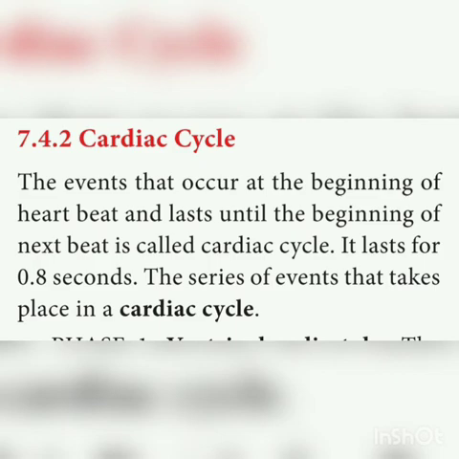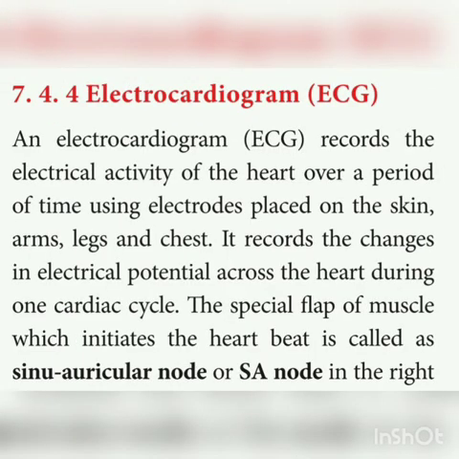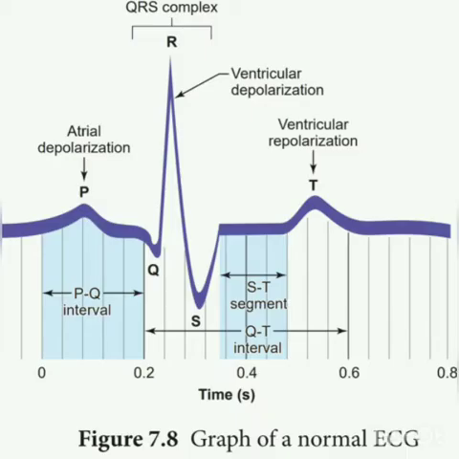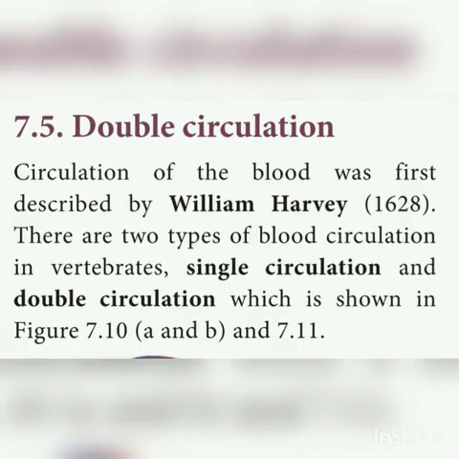And then cardiac cycle. The very important 5-mark question is the ECG. ECG is a compulsory question. So it's very important question for your public point of view. So ECG how to draw with a diagram. And then there are two types of circulation: double circulation, systemic and pulmonary circulation, that you have to read.